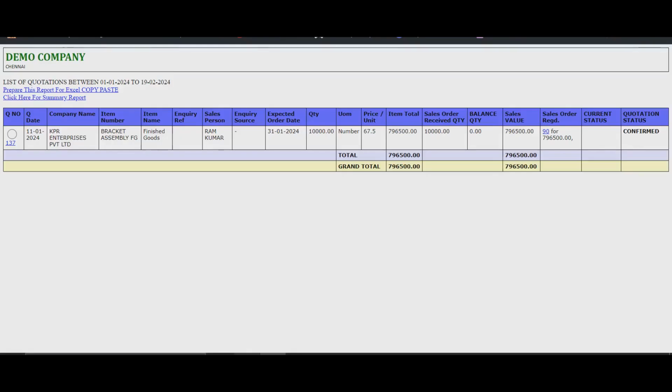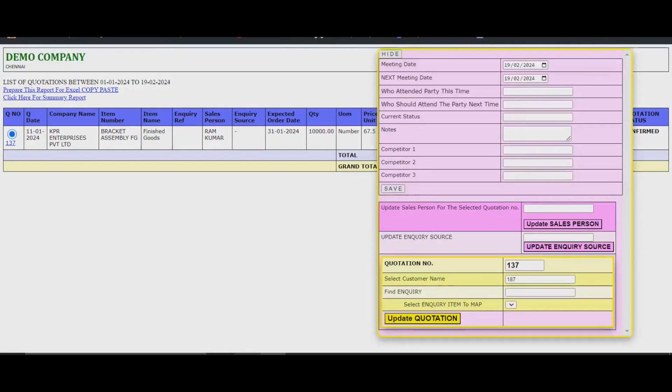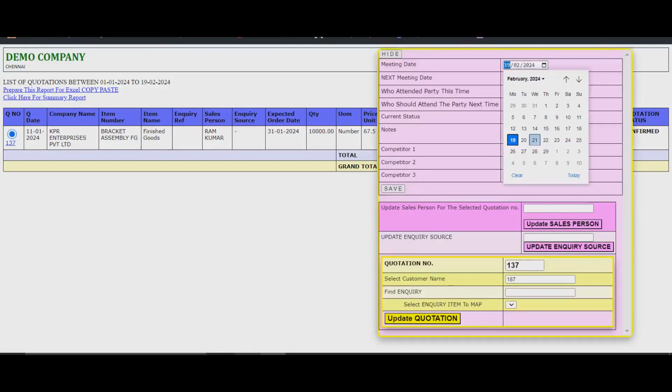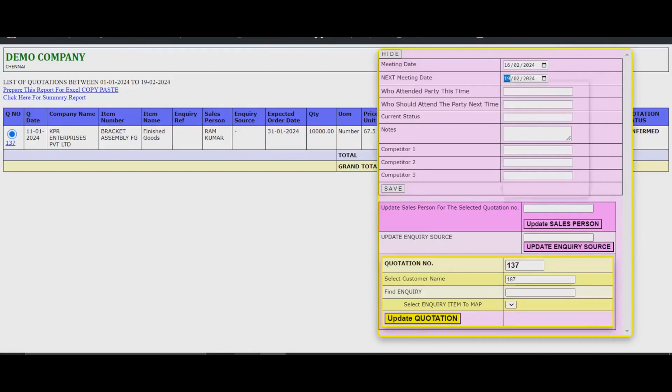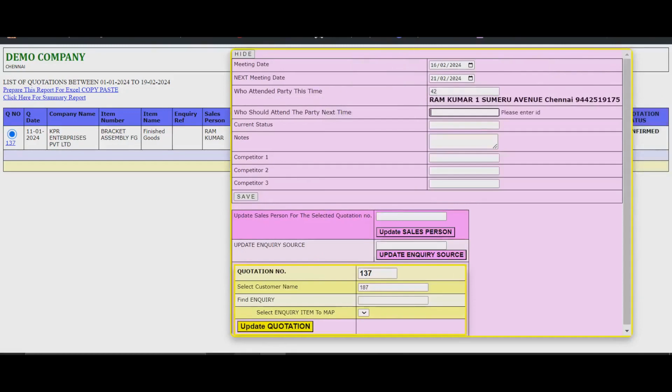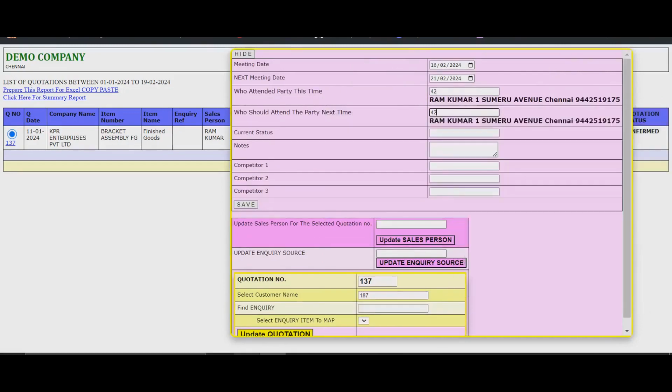Select the particular quotation. Enter the last conversation or meeting date. Enter the next meeting date. Please select who attended the party this time. Also please enter who will attend the party next time.